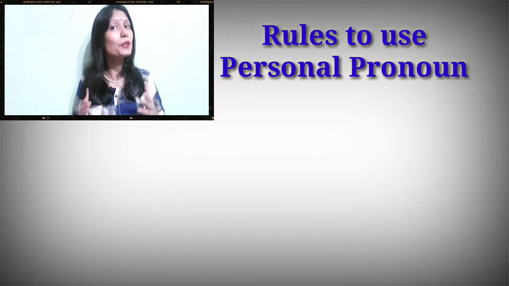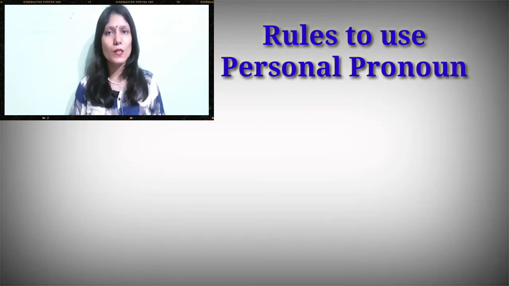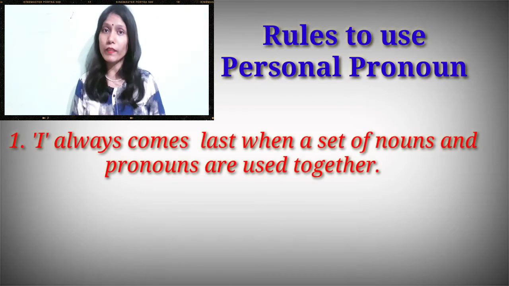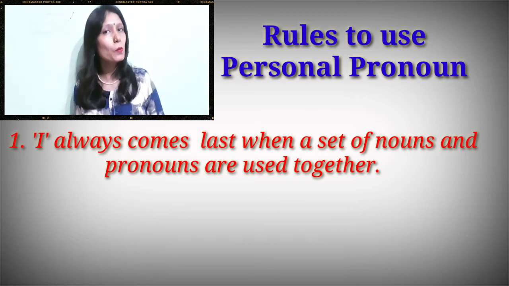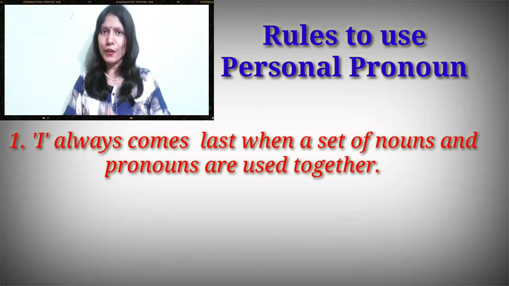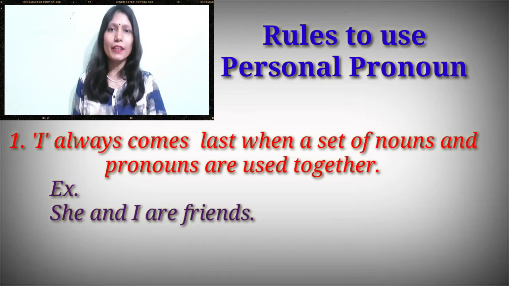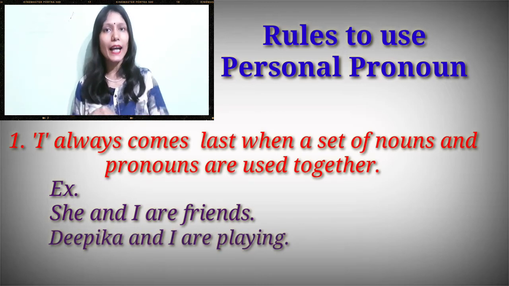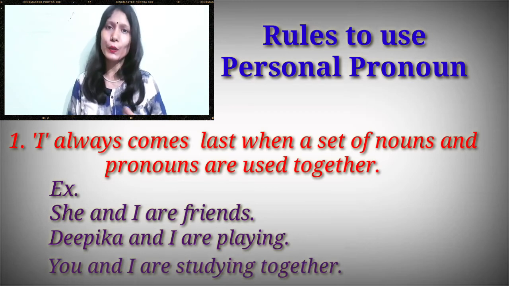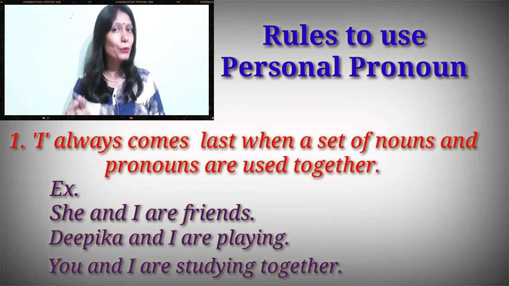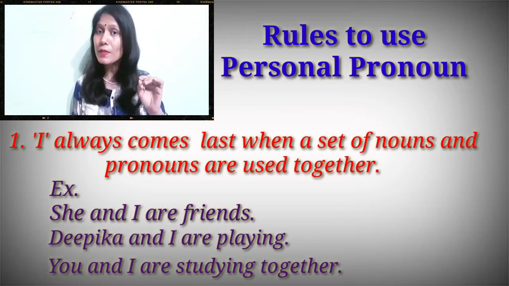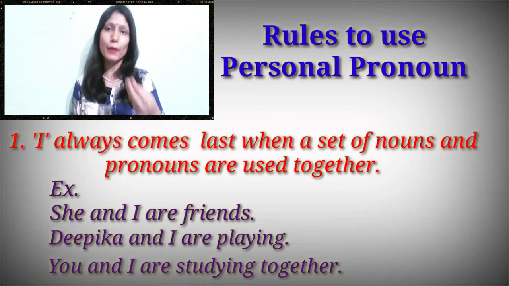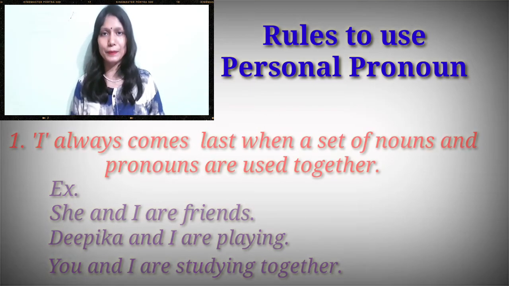Now what are the rules to use these personal pronouns? Rule number 1, I always comes last when a set of pronouns and nouns are used together. For example, she and I are friends. We never say I and she. Deepika and I are playing. We never say I and Deepika. You and I are studying together. So here also, you and I. We cannot say I and you. That will be wrong. I always comes last when a set of pronouns and nouns are used together.